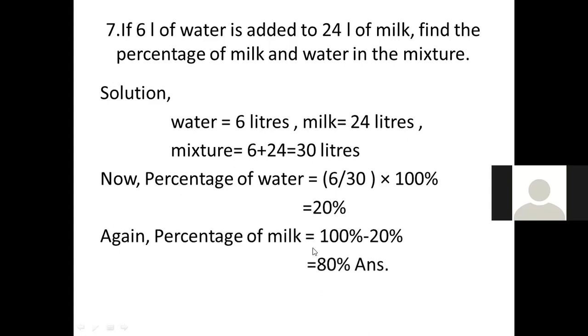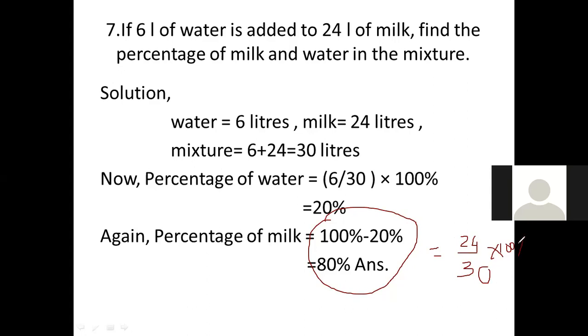You can do this by another method also. What is that? In place of this, we can do this also. Okay, look here. In this one, what have we taken? Milk we have taken. Milk, what is there? 24 liters. Total, what is there? 30. Into 100%.